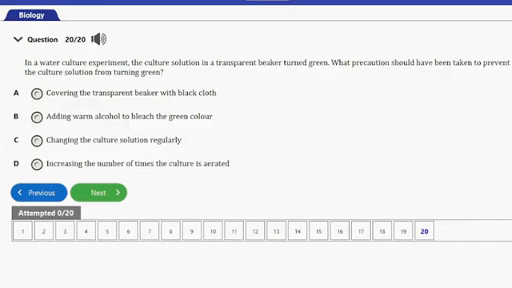So guys, the answer to this question is option A, and that's covering the transparent beaker with a black cloth. Again, this will prevent the penetration of sunlight. So by such, it will prevent the growth of algae in this experiment.